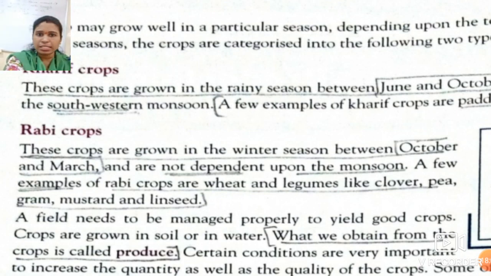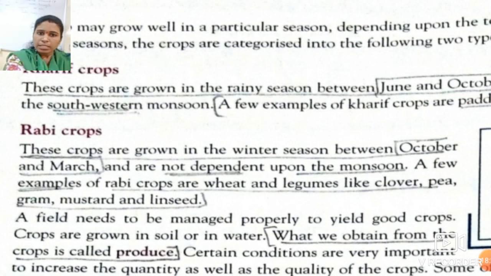mustard, linseed, etc. Okay students, what is the basic difference between the kharif crop and the rabi crop? Kharif crops are grown in the rainy season, while rabi crops are grown in the winter season.